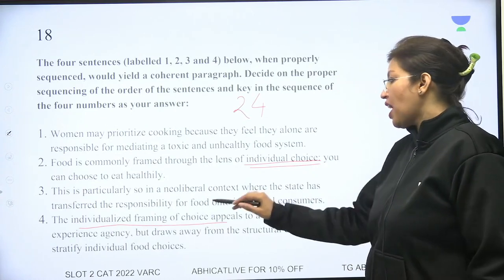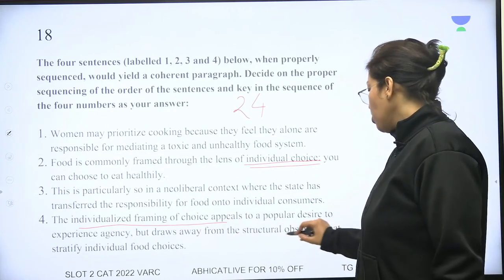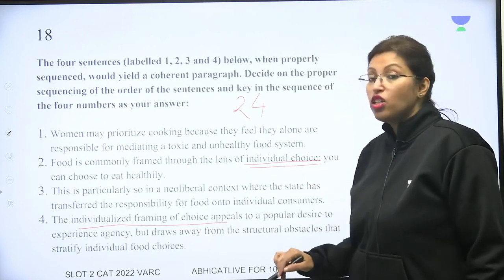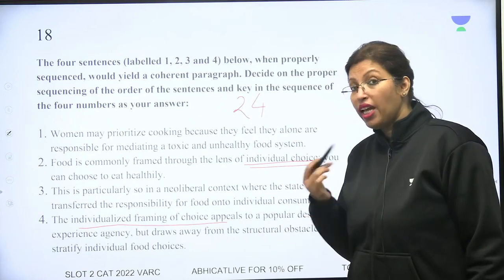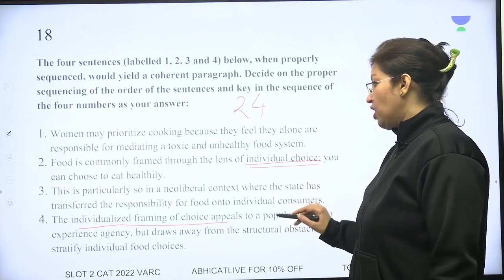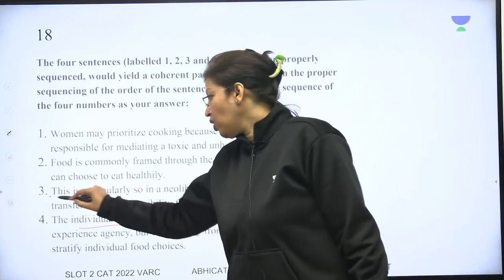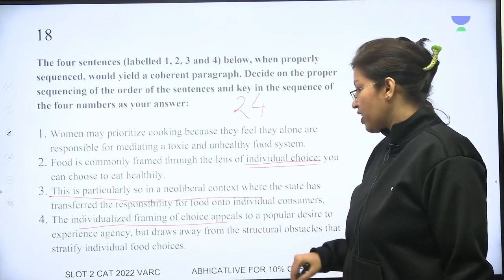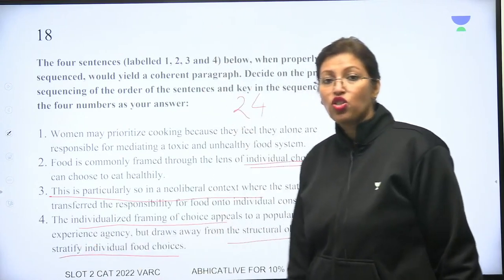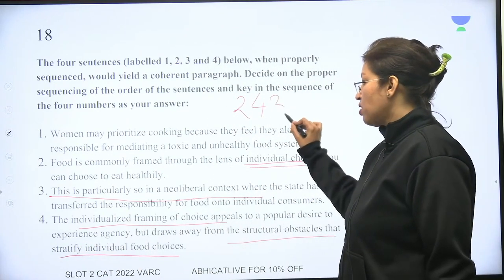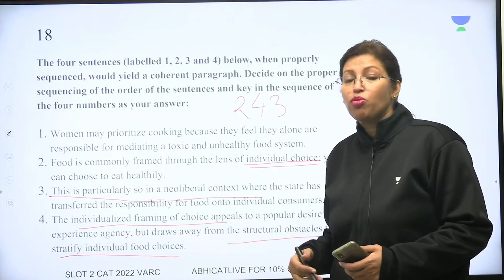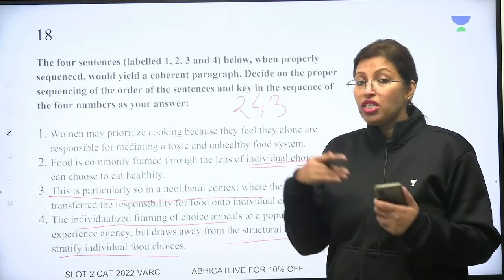Appeals to popular desire to experience agency, but draws away from the structural obstacles that stratify individual food choices. तो जो structural problems हैं in picking up choice of food is not mentioned here. This is particularly so in a neoliberal context. That means you don't talk about the structural problems. Okay, where the state has, so the government has transferred the responsibility of eating right from itself to you.